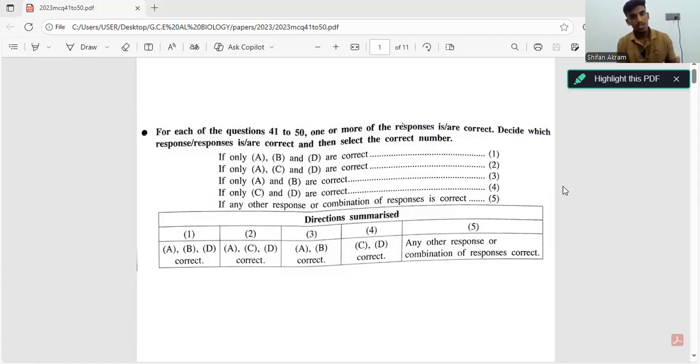Unlike the first 40 questions, these last 10 questions can be a bit more tricky, right? But if we read it carefully and understand each statement, we can find the right answers. Okay, now let's go through question 41.